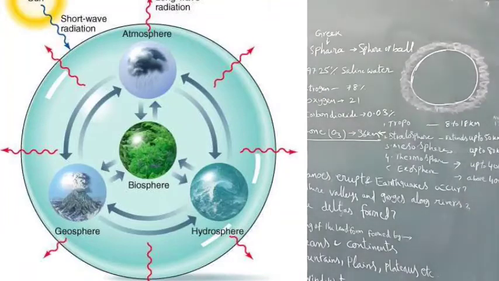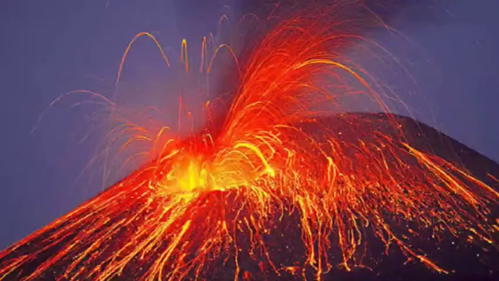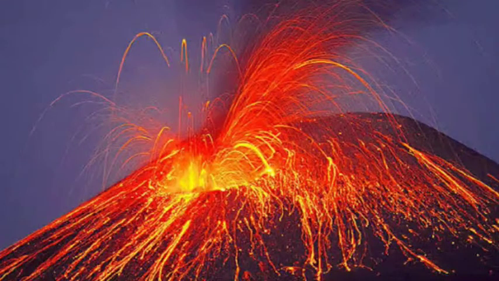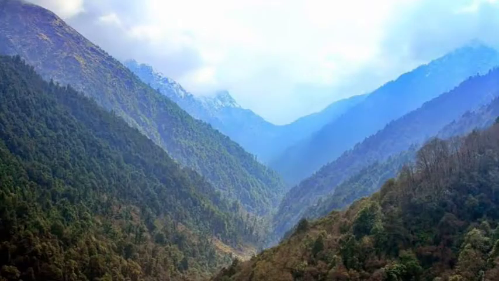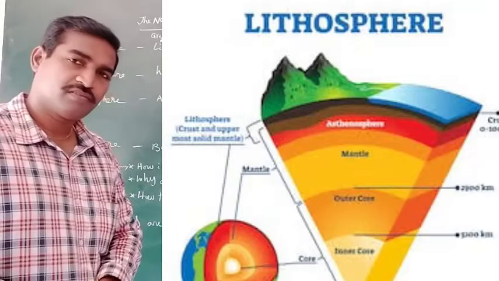Next, how the winds blow. These answers we will learn in the next lesson or next topic. Next, how volcanoes erupt. How the volcanic eruptions and earthquakes occur. And why are there valleys and gorges along the rivers? How the deltas are formed.